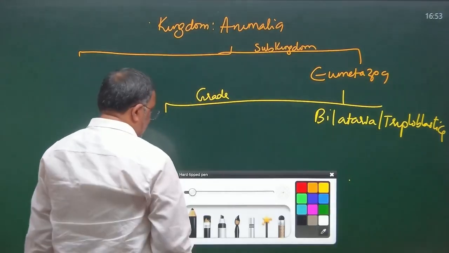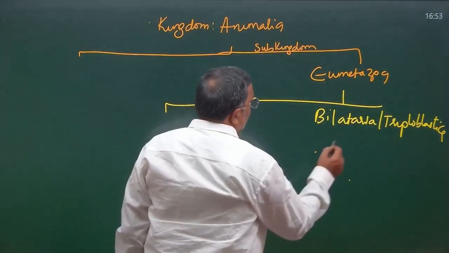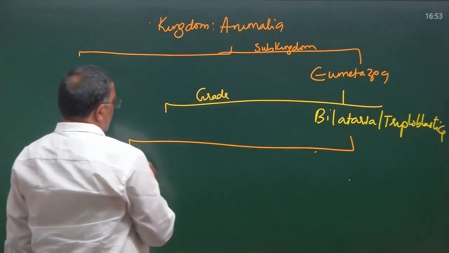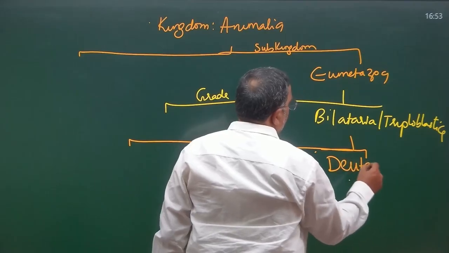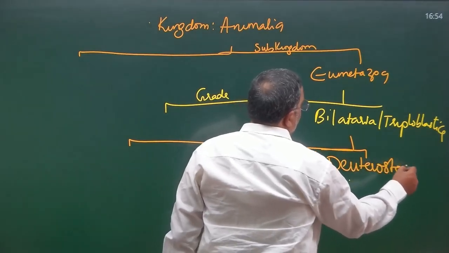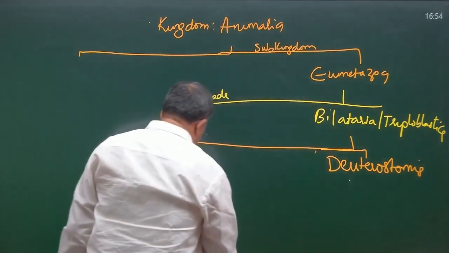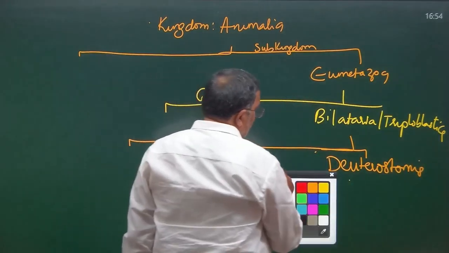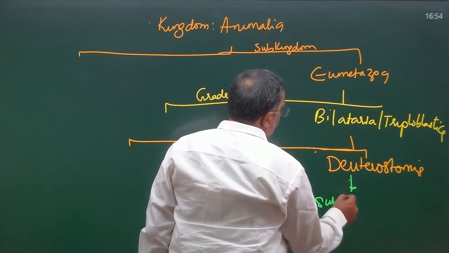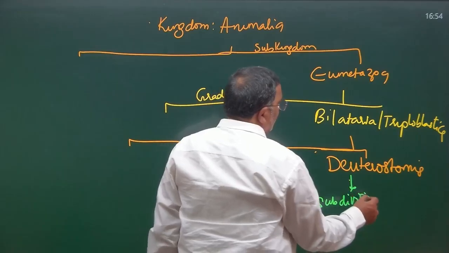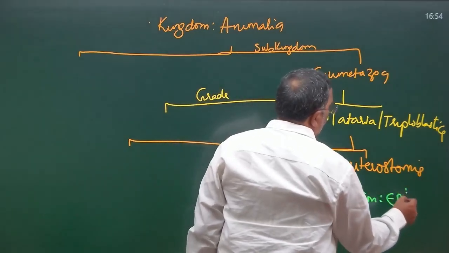Okay. Next, further classification, division. We have two divisions, division Protostomia and division Deuterostomia. So I am selecting Deuterostomia. For whom are we writing? Echinodermata, Hemichordata and Chordata. Subdivision will be Enterocoelometa.